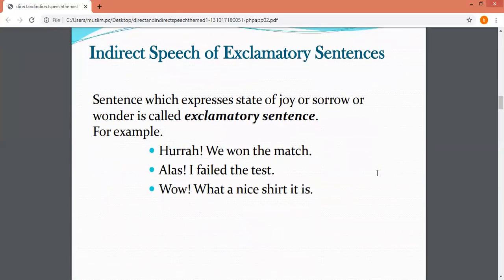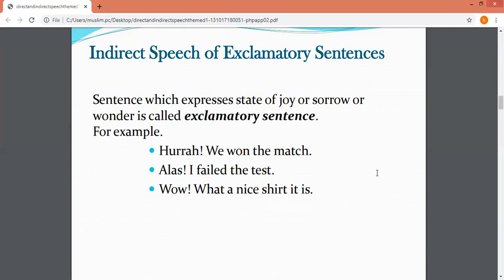Okay, now there are many types of sentences that are included in every type of speech. First of all, we are going to take exclamatory sentences. Exclamatory sentences are those sentences that express a state of joy or sorrow or wonder, for example, hurrah, alas, wow.